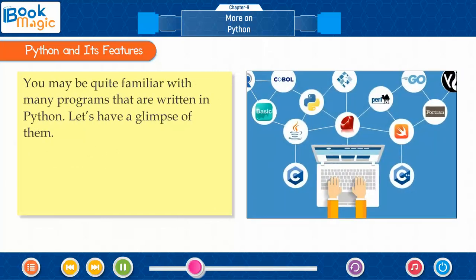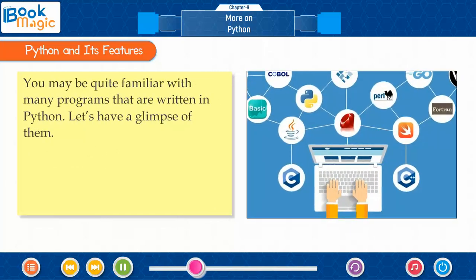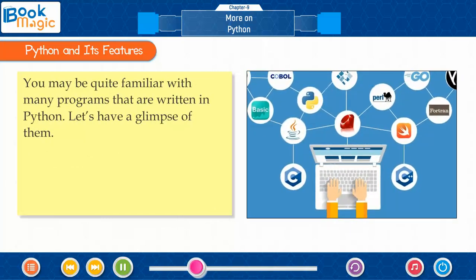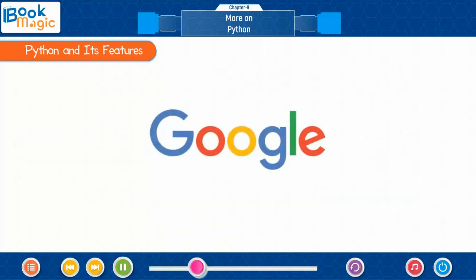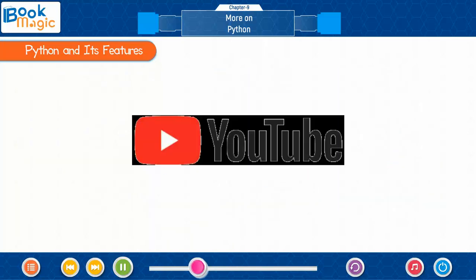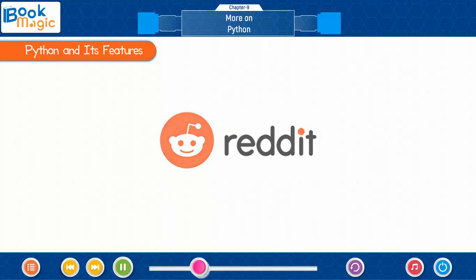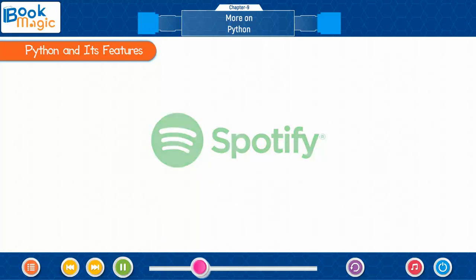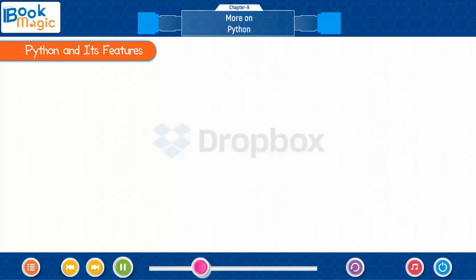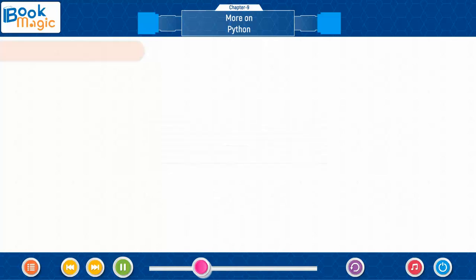You may be quite familiar with many programs that are written in Python. Let's have a glimpse of them. Google, YouTube, Instagram, Reddit, Spotify, Dropbox, Quora.